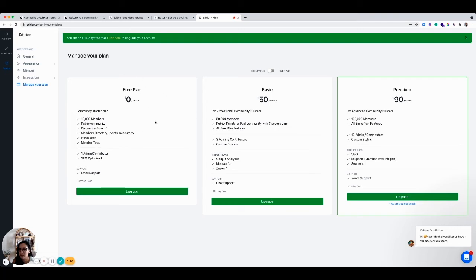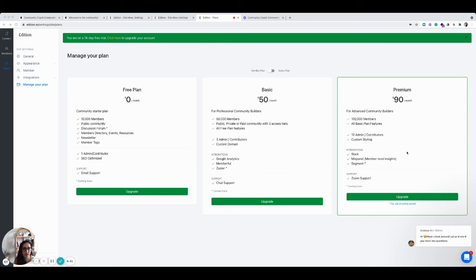I will be able to deal with that. But you can see here's the pricing. So you've got a free plan, which is pretty comprehensive. And then once you want to upgrade, I mean, if you have 50,000 members in your community, props to you. That's incredible. But then you can start looking at the paid options. You also have integrations with Memberful and Zapier as well.